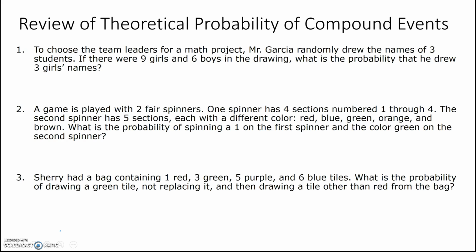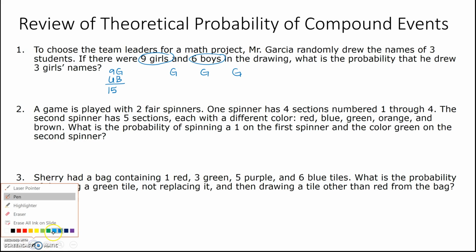Okay, so there's 9 girls and 6 boys. So 9 plus 6 is 15 total students. And we want 3 girls. So a girl, a girl, and a girl, okay?